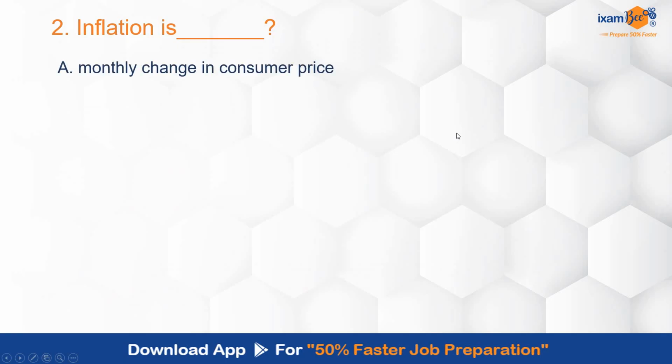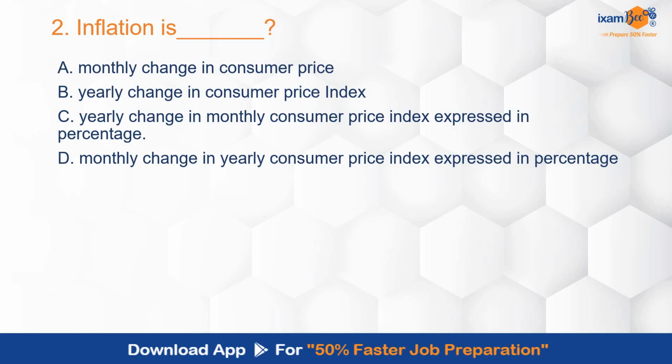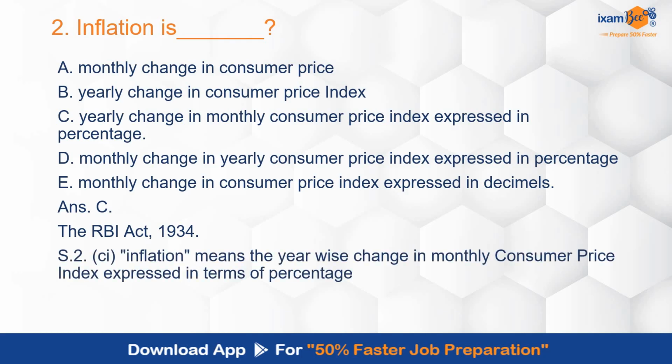Inflation, it is: monthly change in consumer price, yearly change in consumer price index, yearly change in monthly consumer price index expressed in terms of percentage, monthly change in yearly consumer price index expressed in terms of percentage, monthly change in consumer price index expressed in decimals. Correct answer is C, yearly change in monthly consumer price index expressed in terms of percentage. So RBI Act 1934 Section 2 Clause CI covers the meaning of inflation and it is the year-wise change.